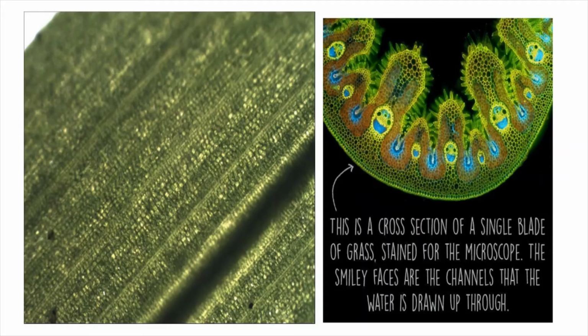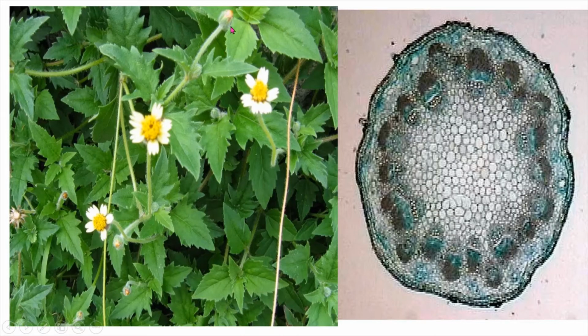And if you observe a single blade of grass under a microscope, you see all the structure like this of a grass strip. If you take a thin section or transverse section of it, you can observe all the structure of the grass, having different cells in it. This is a cross section of a single blade of grass. Each and every one of these represents a single cell.